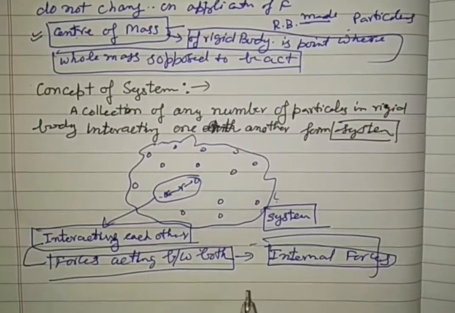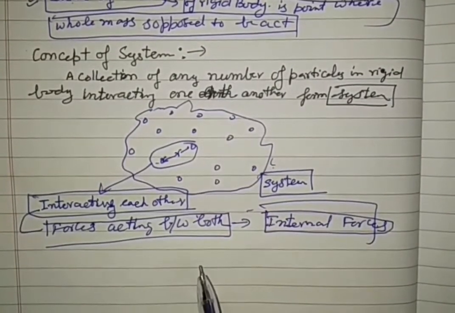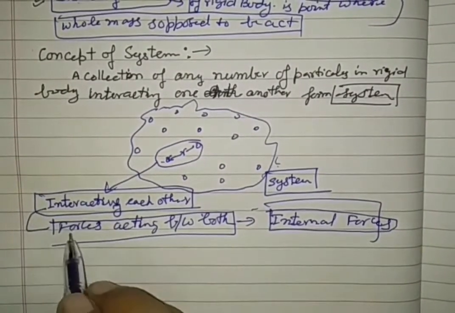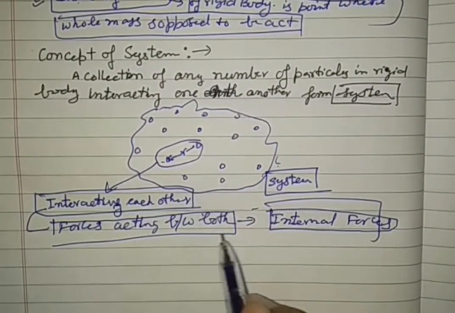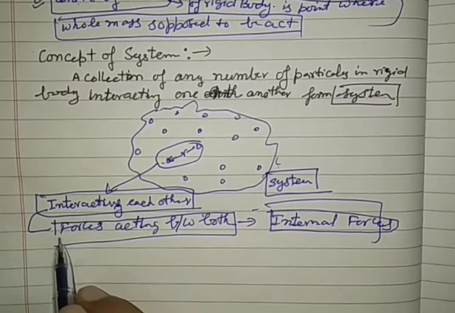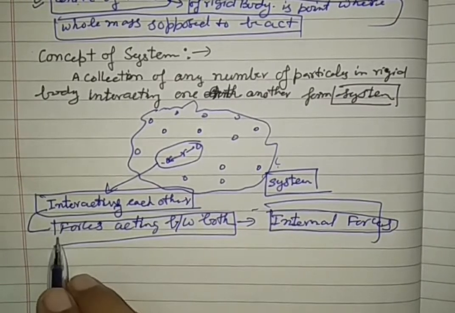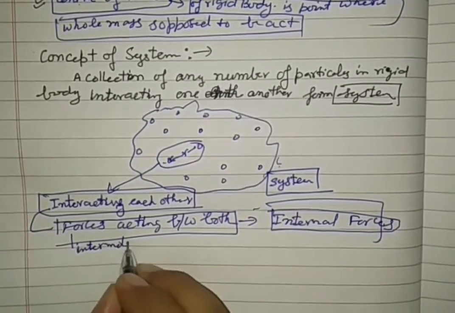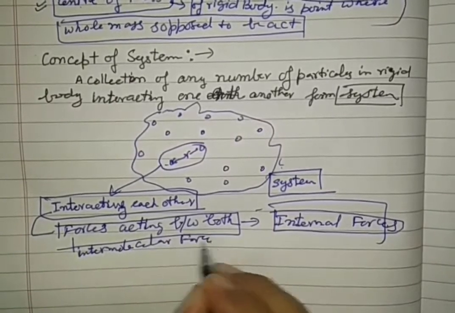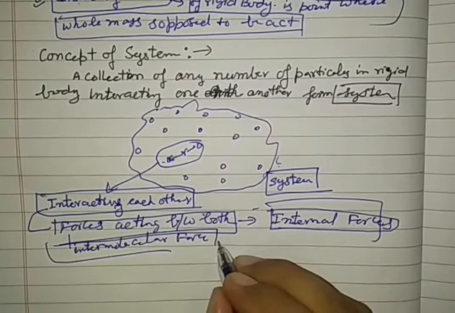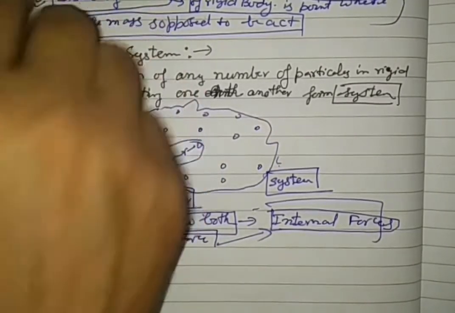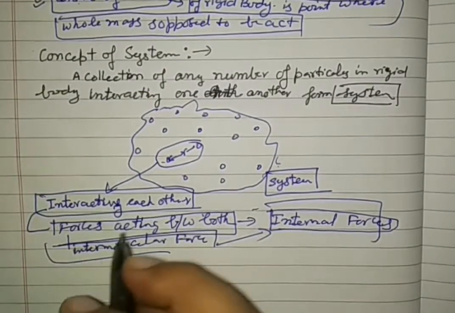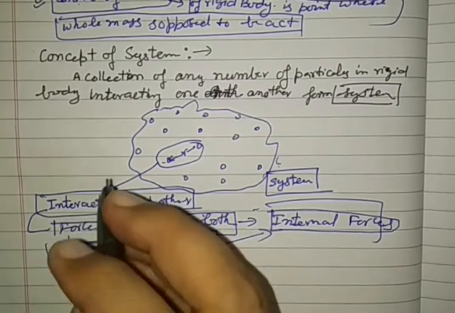What is a rigid body? A rigid body is made up of particles, and they are interacting with each other. Which type of interaction? They are interacting by intermolecular forces. What are these forces called? These intermolecular forces are called internal forces. Before we see the internal force concept, there is one more thing to understand: the meaning of a system.